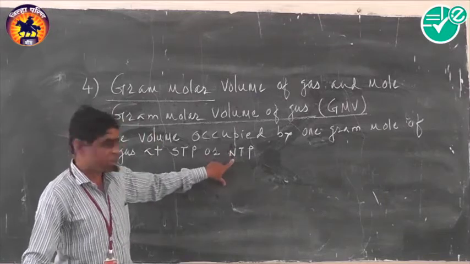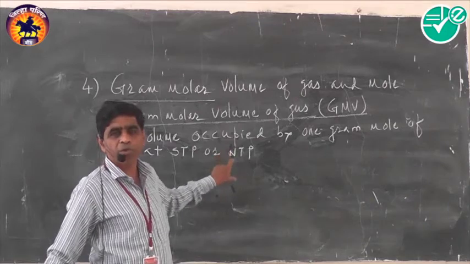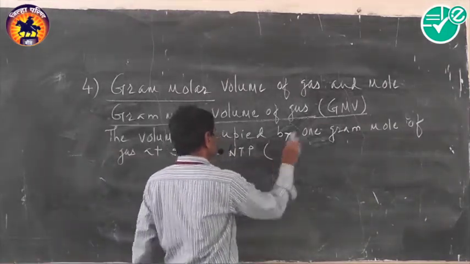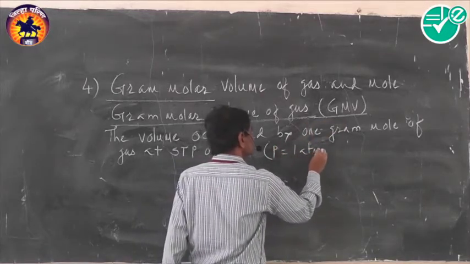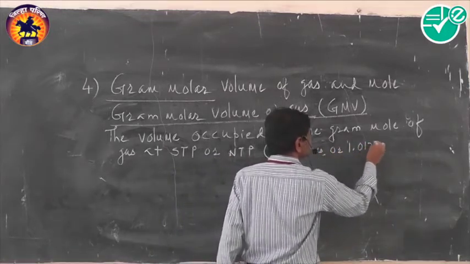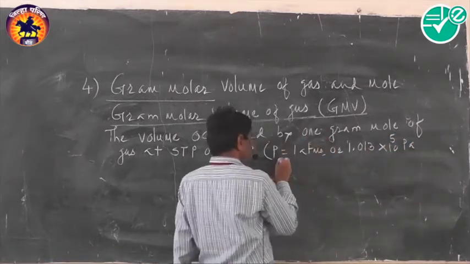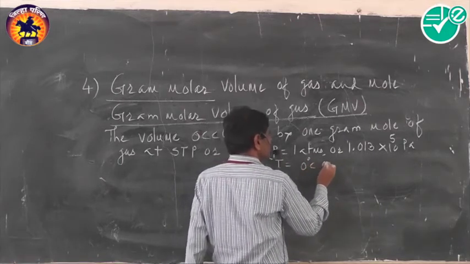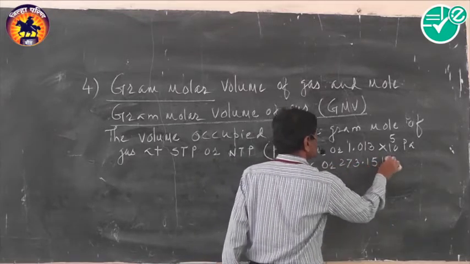And standard pressure is 1 atmosphere or 1.013 into 10 raised to 5 Newton per meter square, which means Pascal. So that is STP condition.